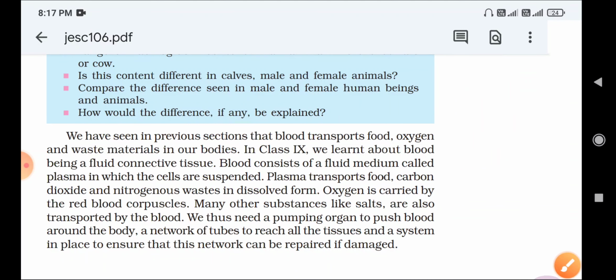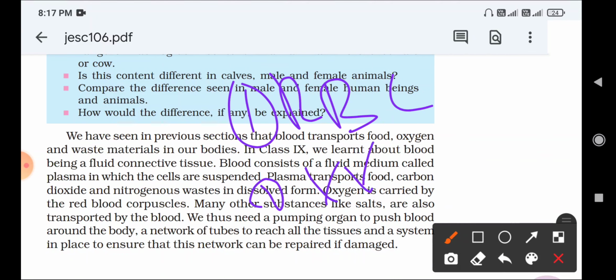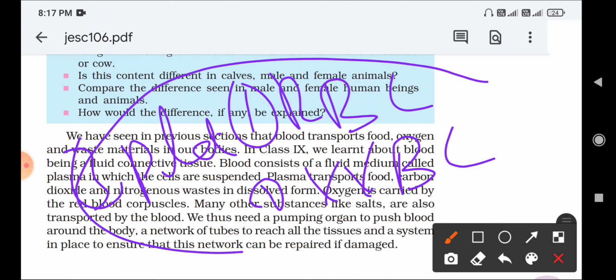And platelets. So what are the substances suspended in plasma? One is the RBC, red blood cells, second one is the white blood cells, WBC, and third one is the platelets. These are the substances suspended in plasma. First, red blood cells, RBC, white blood cells, and third, the platelets. These are the three substances suspended in plasma. Again, what is plasma? Blood consists of a fluid medium called plasma. Okay, write this down.